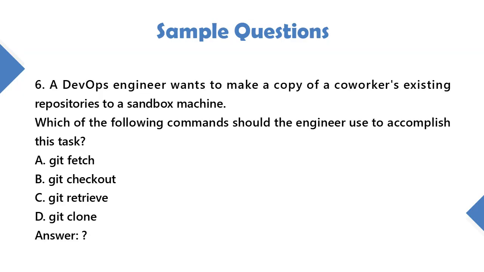6. A DevOps engineer wants to make a copy of a coworker's existing repositories to a sandbox machine. Which of the following commands should the engineer use to accomplish this task? A. git fetch. B. git checkout. C. git retrieve. D. git clone.